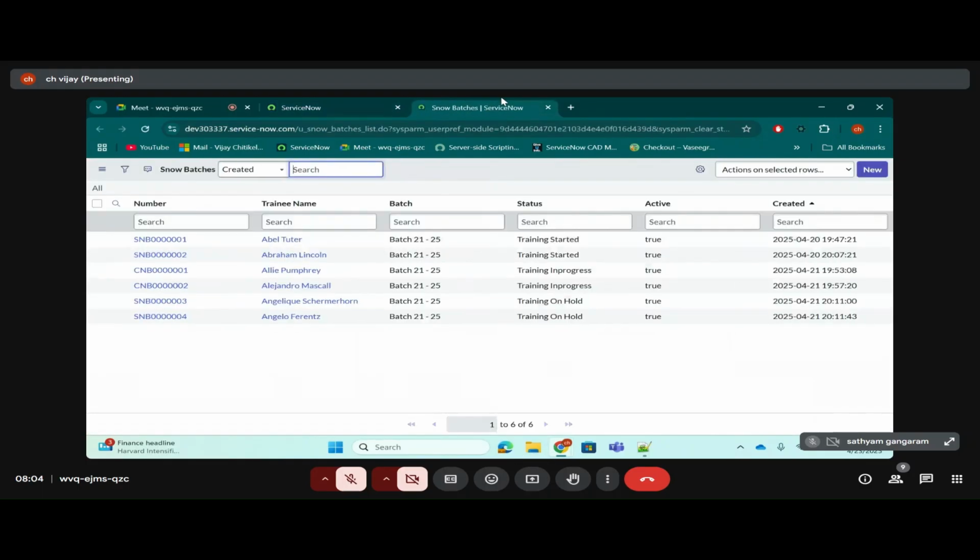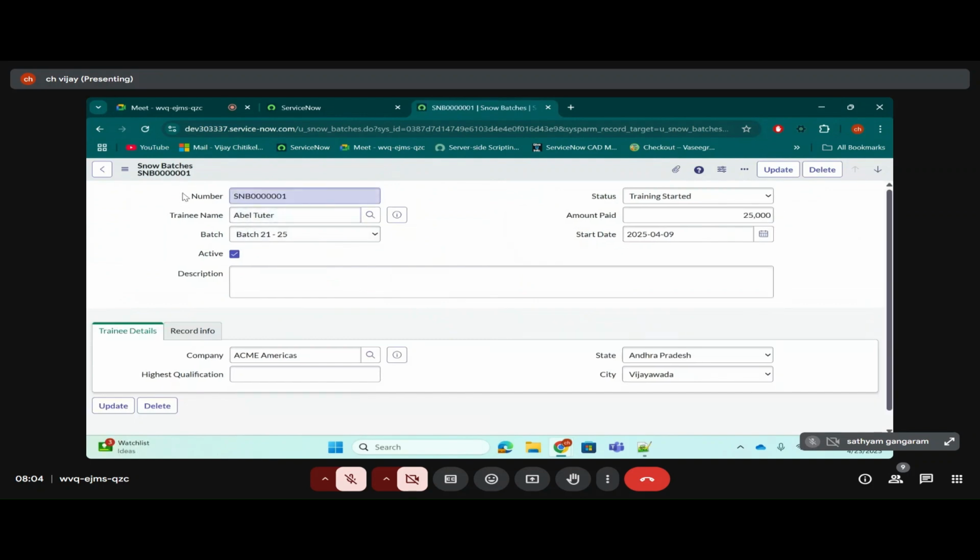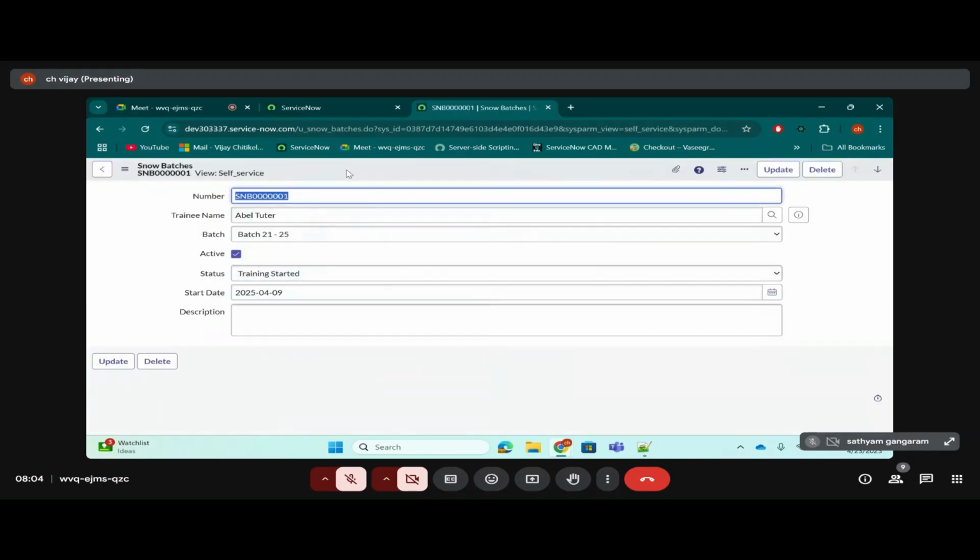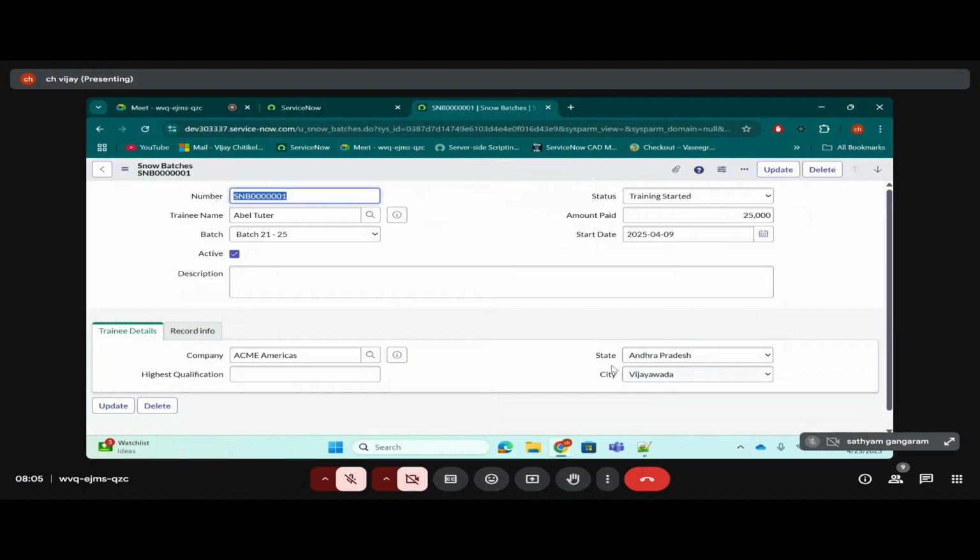Okay. So till now we covered how to create a table, how to create the fields in the table, how to arrange the layout, and how to create the choices. We also created sections, and views within the table, and how these views are changed. We discussed dependent fields. Let's say when the state is Andhra Pradesh, I should see Vizag and Vijayawada only. When the state is Karnataka, I should see only Bangalore and Mysore. So these kinds of validations we have done.